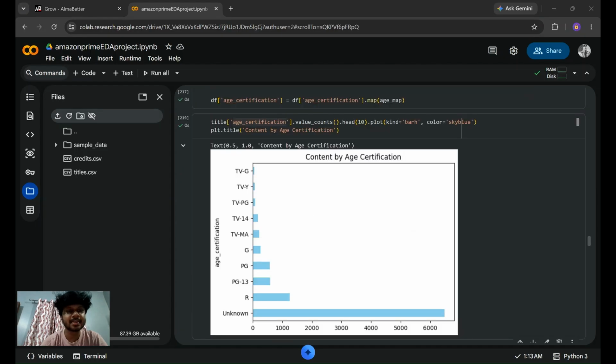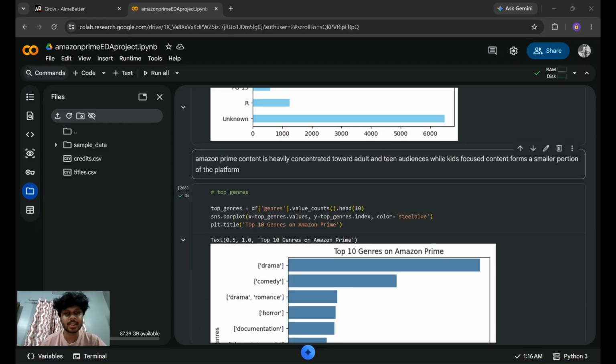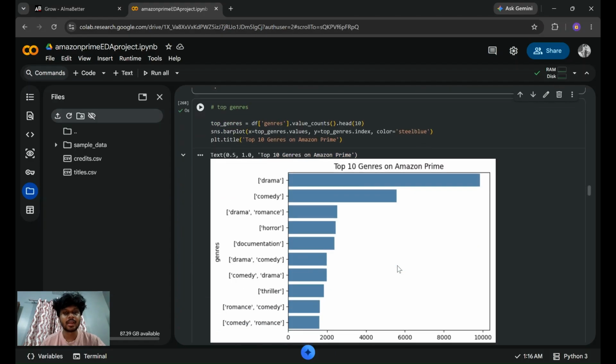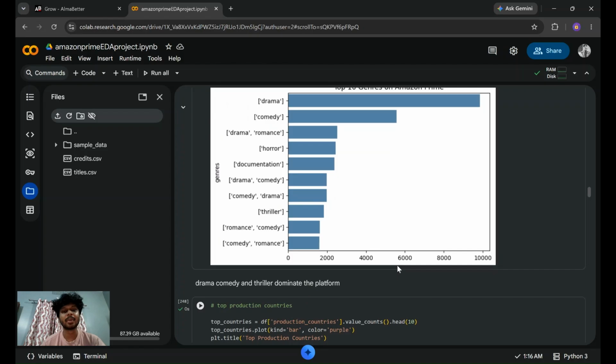And the next analysis is of age certification. In this I analyzed age certification categories, and this is showing me teen and adult are dominating the platform, and this indicates that Amazon Prime targets a mature audience rather than focusing heavily on children's content. Then the next visualization is based on top genres, and this is showing me that drama, comedy, and thriller dominate the platform.